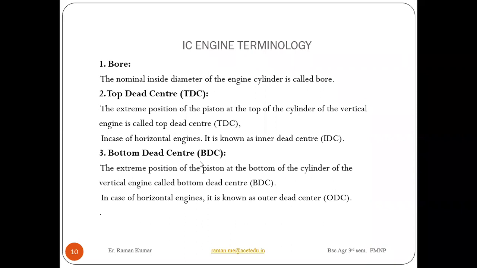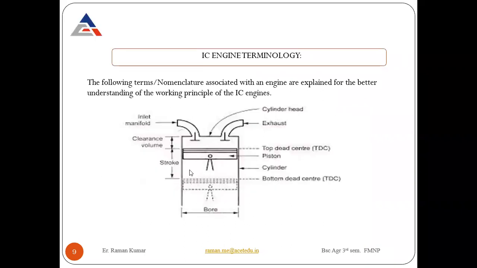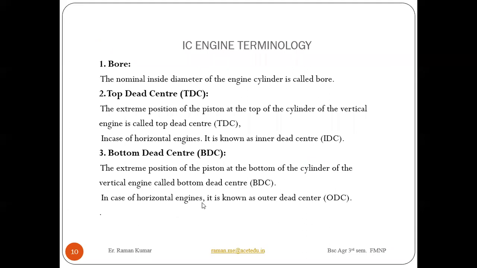Okay. Next we have bottom dead center. Bottom dead center means the extreme position of your piston at the bottom side of your cylinder. This is not TDC here, it is BDC, bottom dead center. In case of a vertical engine, it is called bottom dead center. But in case of a horizontal engine, it is called outer dead center.